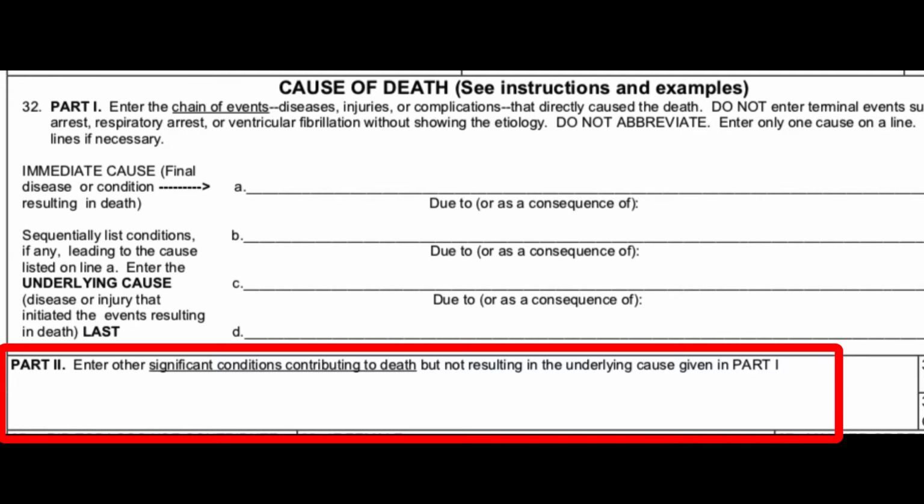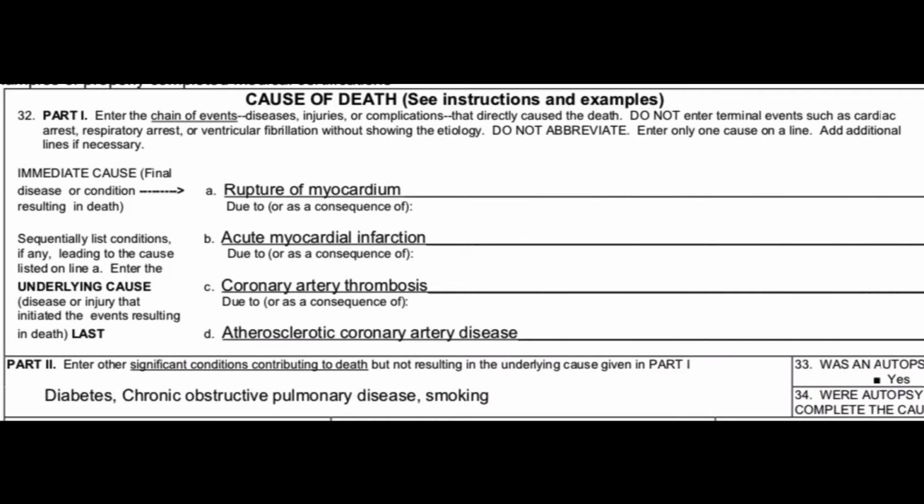And this is where the underlying conditions come in. This is another example. Here, this person died of rupture of myocardium due to a heart attack, but they also had diabetes, COPD, and smoked. Even though none of these things were directly part of the chain of events leading to death, of course they were contributing factors. Simple logic.